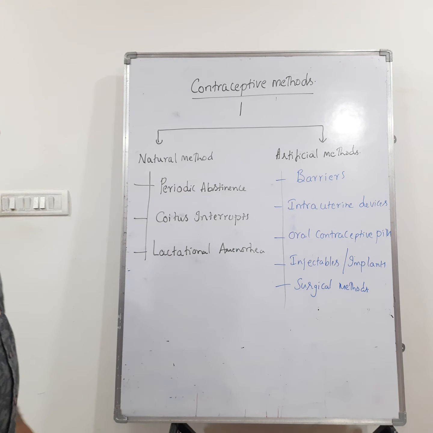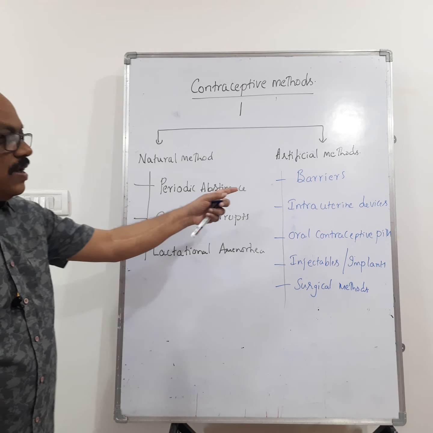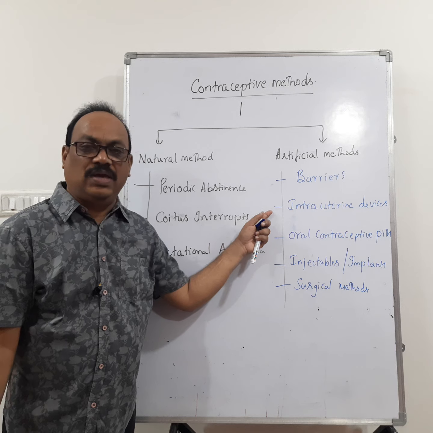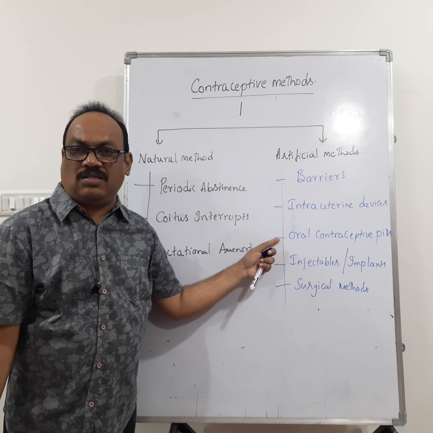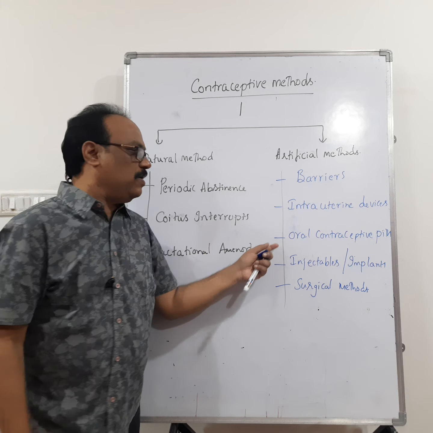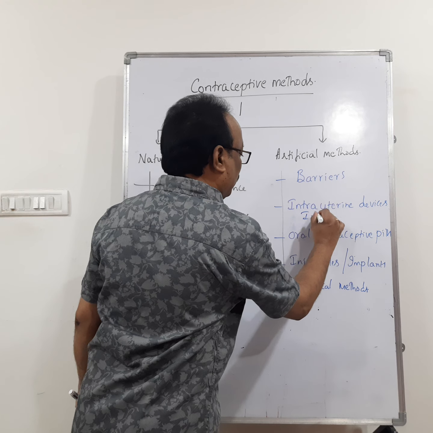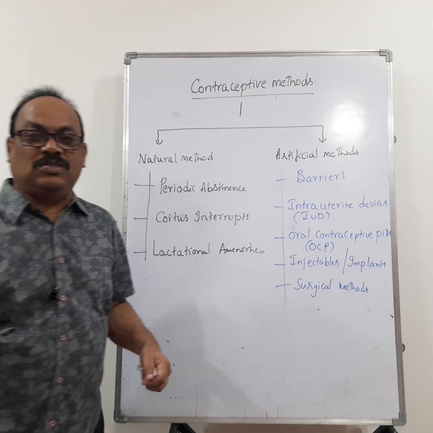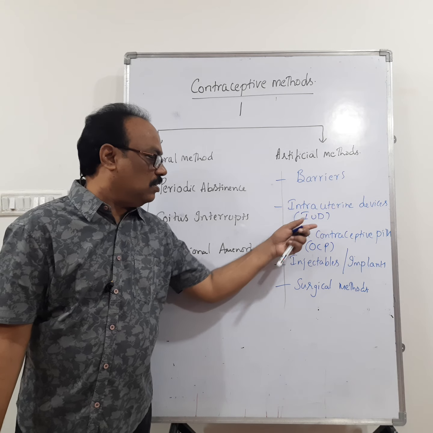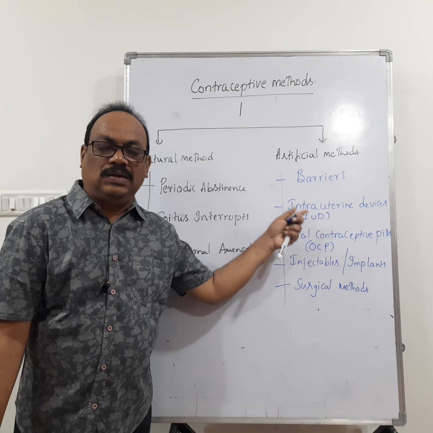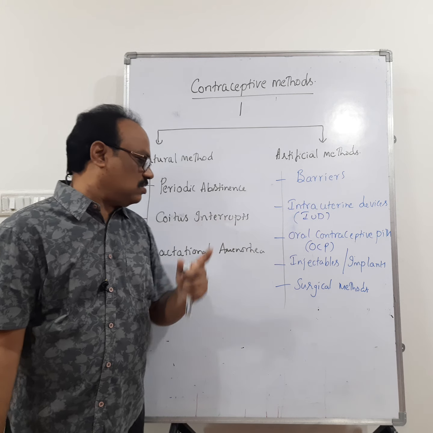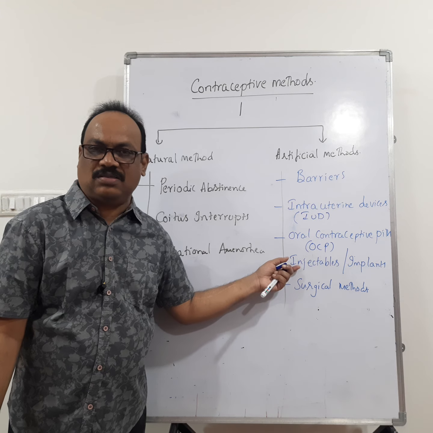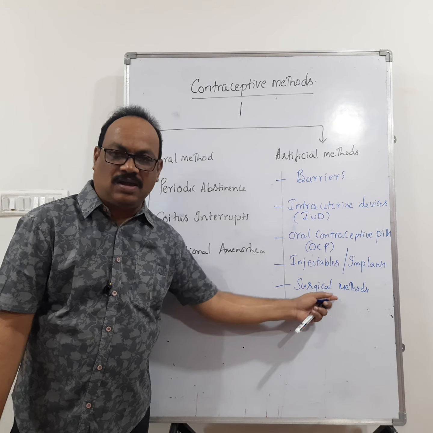Intrauterine devices we call IUDs, and oral contraceptive pills we call OCPs. OCP means oral contraceptive pill. IUD means intrauterine device. Injectables involve injections, then implants, and surgical methods.